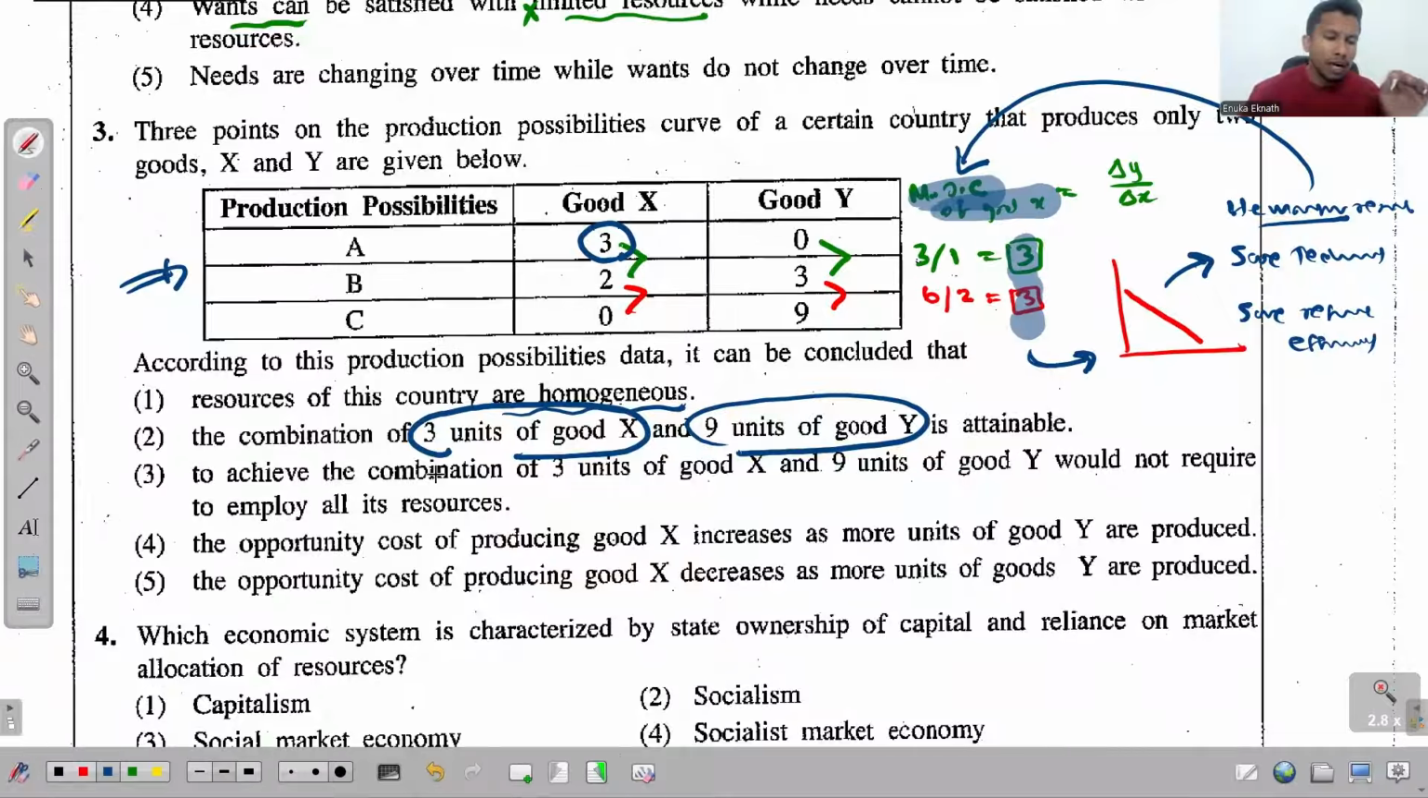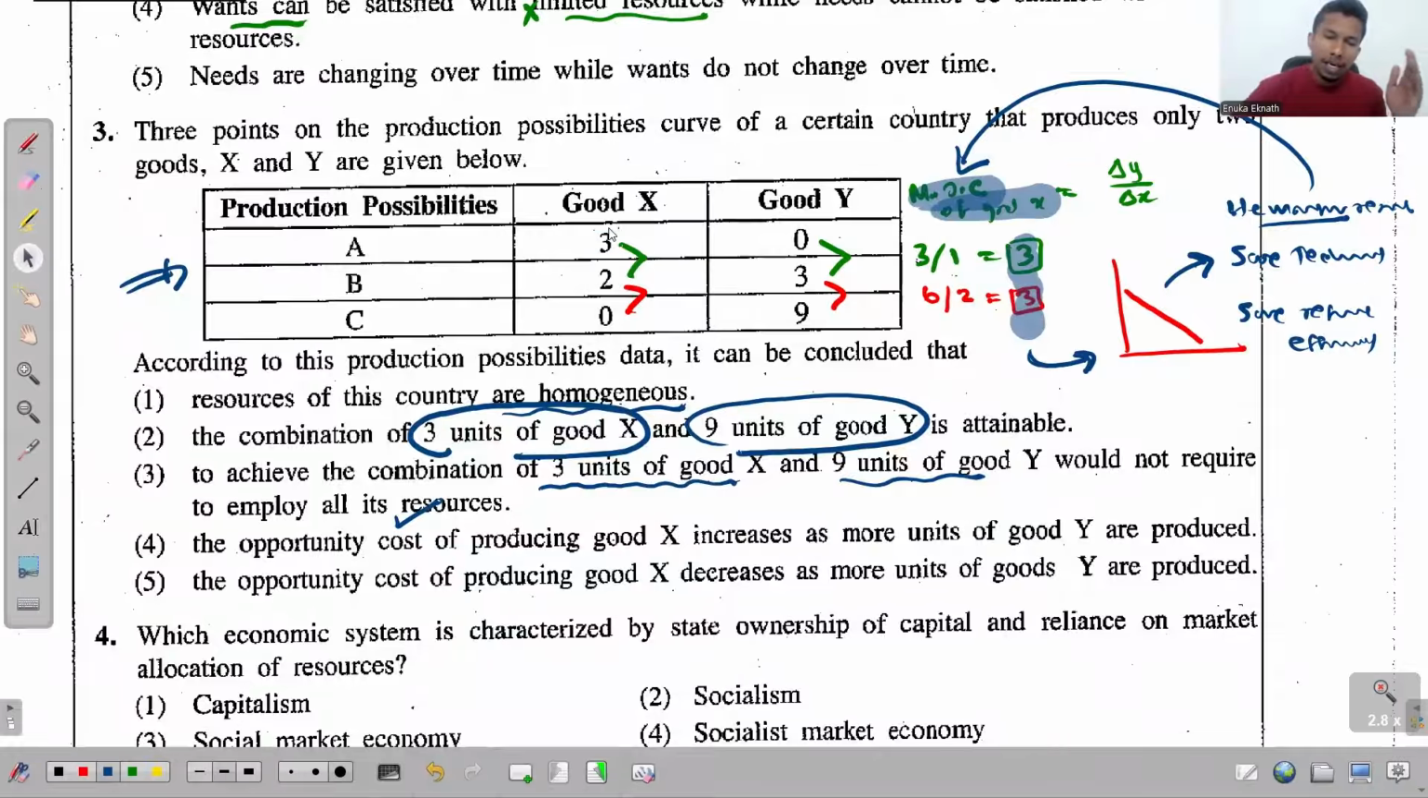Third one, to achieve the combination of 3 units of good X and 9 units of good Y would not require to employ all its resources. See, 3 units of good X and 9 units of good Y is impossible to achieve. It's impossible. Even if they employ all the resources, it's still impossible because this production possibilities table represents the maximum possible production possibilities.